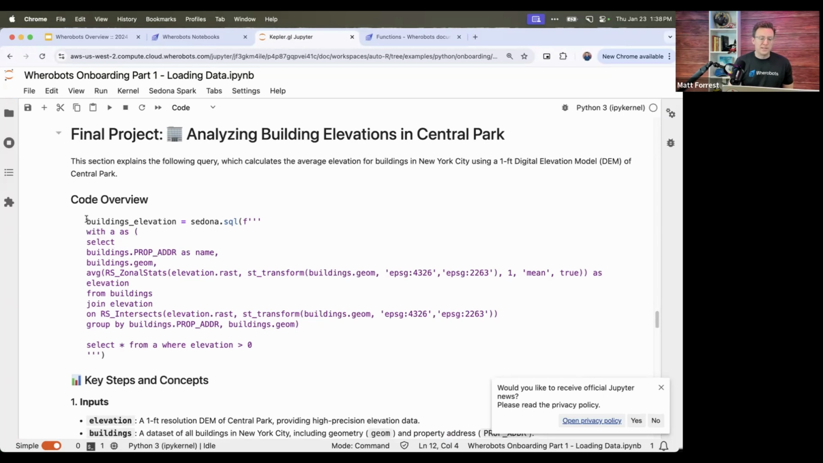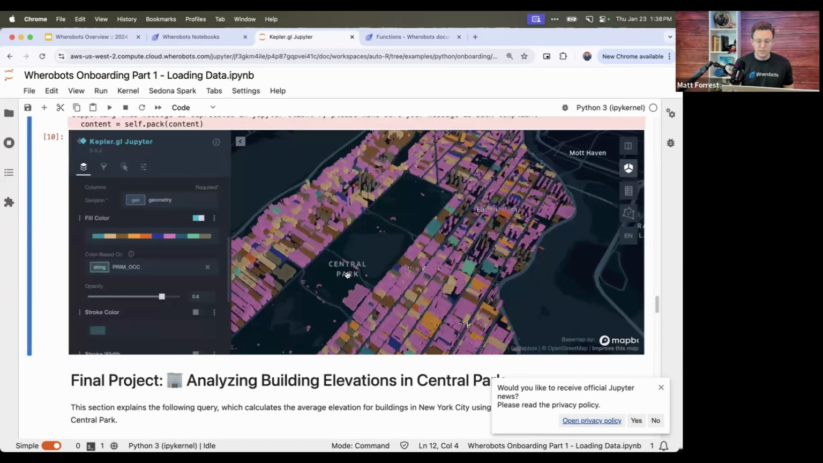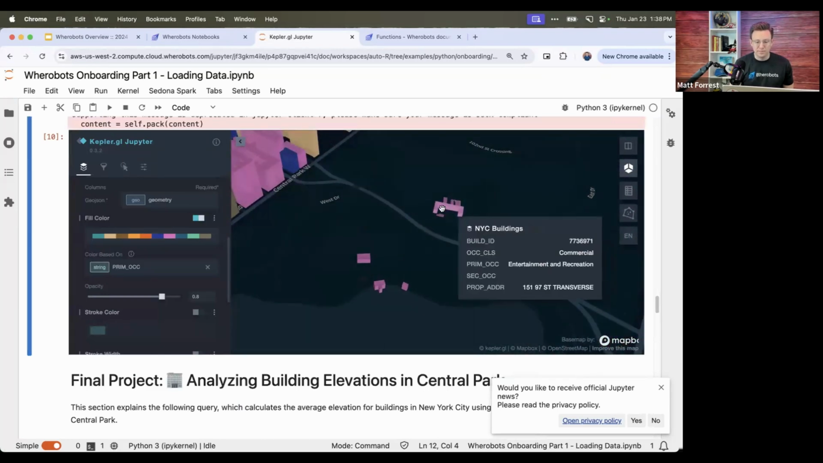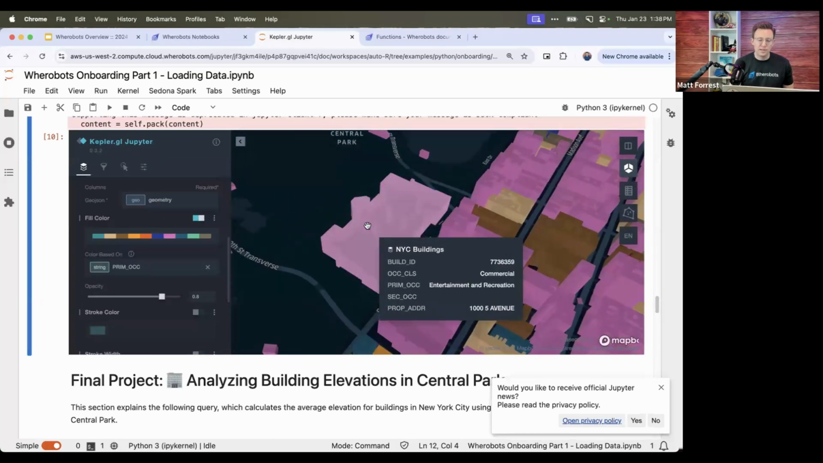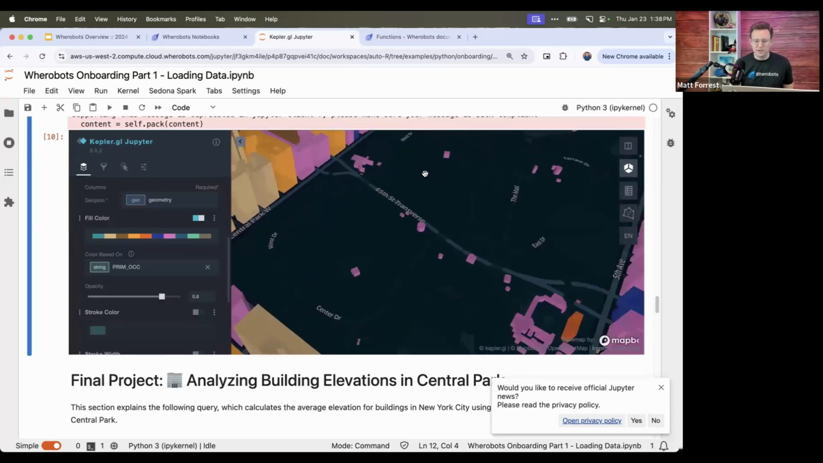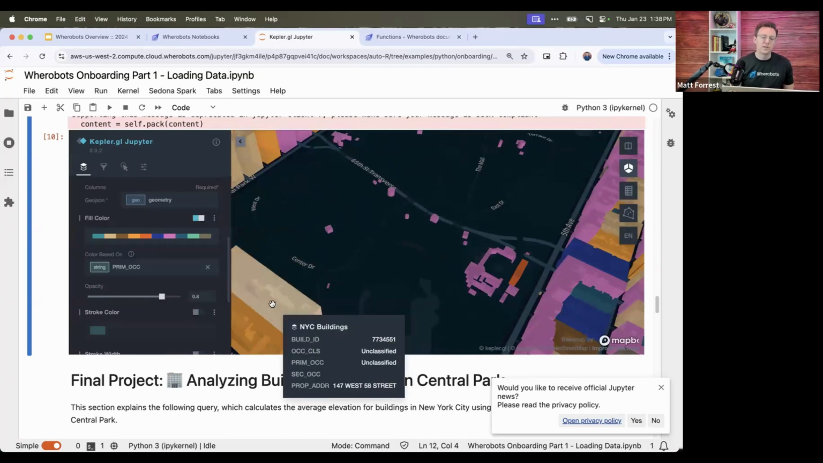So what we're doing here is basically we're going to find the elevation of all the buildings that fall within Central Park. So if you see here, there's a bunch of small buildings that are in Central Park, and then one giant building, which is the Metropolitan Museum of Art. And a bunch of other smaller buildings down here, a variety of different things. I don't know what all of them are, but yeah, there's buildings in Central Park.